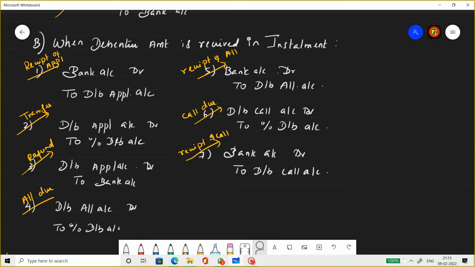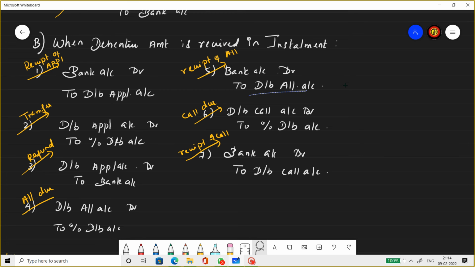Here, debenture application to percentage debentures. This is transfer of application money to debenture account. Next one, refund entry, refund of excess application money. The same entry that we saw in lump sum. Then allotment due: debenture allotment to percentage debentures.